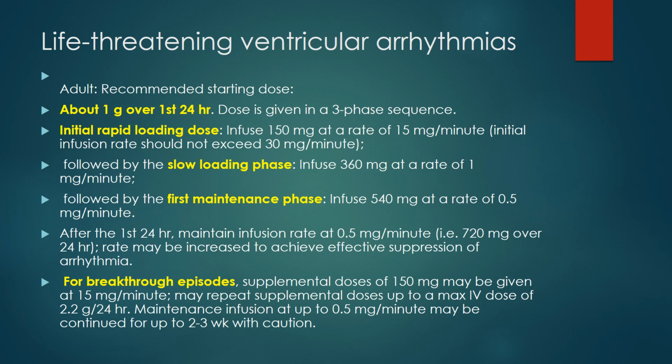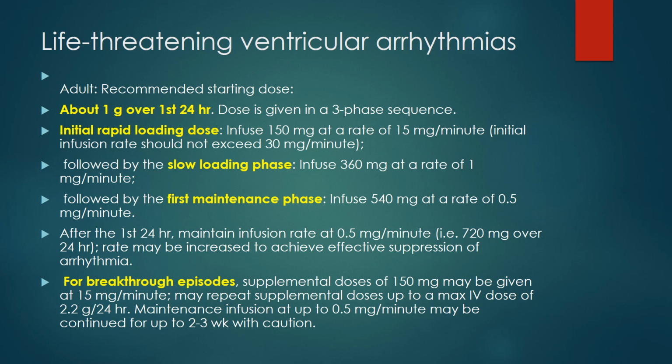Let's discuss this. Initial rapid loading dose, then slow loading dose, then first maintenance phase. In the initial rapid loading dose, infuse 150 milligram at a rate of 15 milligram per minute. Initial infusion rate should not exceed 30 milligram per minute. Remember this. This is followed by a slow loading phase: infuse 360 milligram at a rate of 1 milligram per minute. Followed by the first maintenance phase: infuse 540 milligram at a rate of 0.5 milligram per minute.